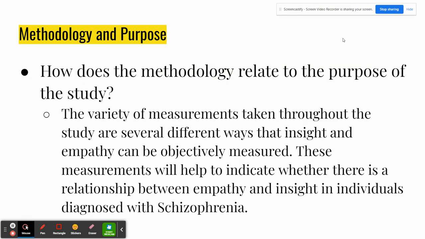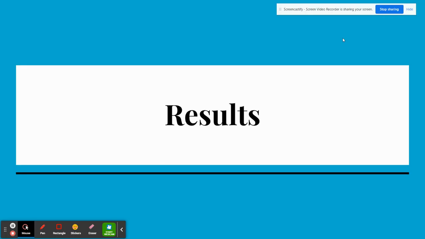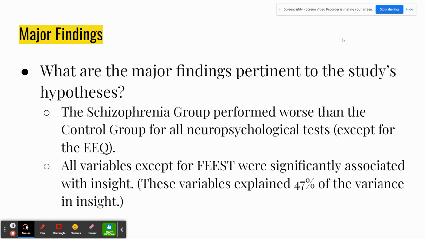Methodology and purpose. How does the methodology relate to the purpose of the study? The variety of measurements taken throughout the study are several different ways that insight and empathy can be objectively measured. These measurements will help to indicate whether there is a relationship between empathy and insight in individuals diagnosed with schizophrenia.